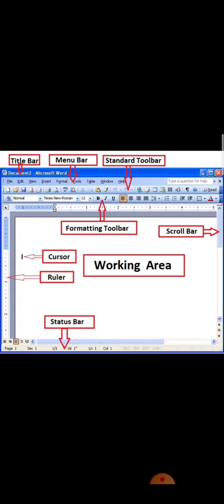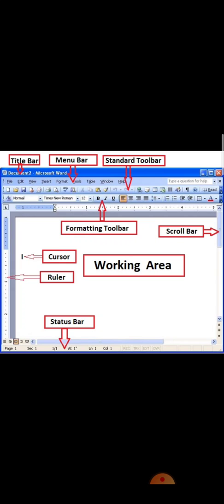The first bar is known as the title bar. Why do we call it the title bar? Because we can see the name, the title of the file, there, in this blue line. Next we have the menu bar. Menu bar means there are so many menus. Like if you go to any hotel or restaurant, you ask for the menu, meaning the items that are available you can see there.